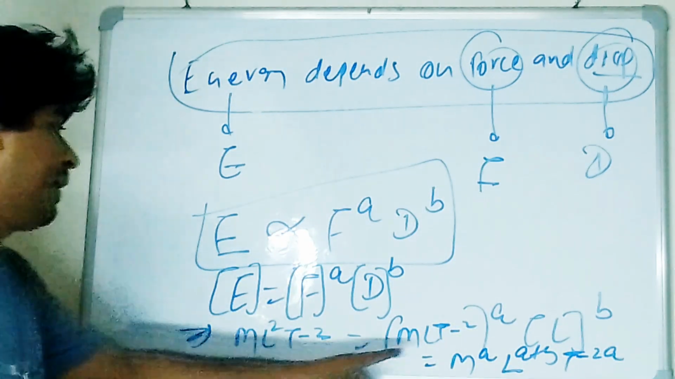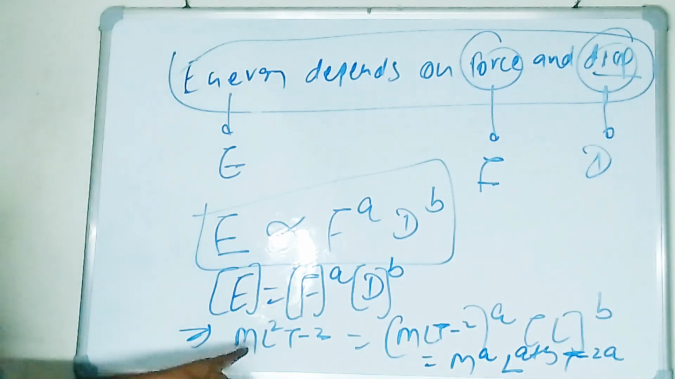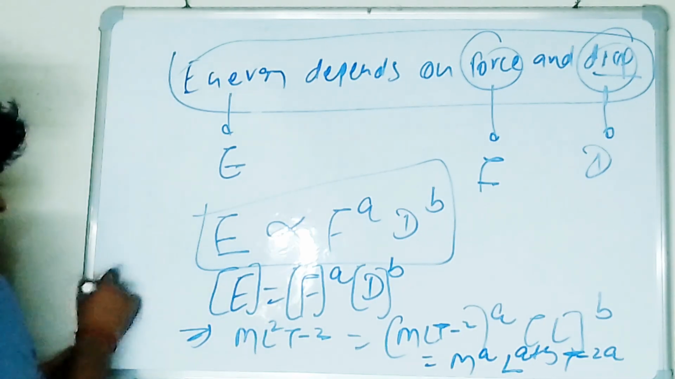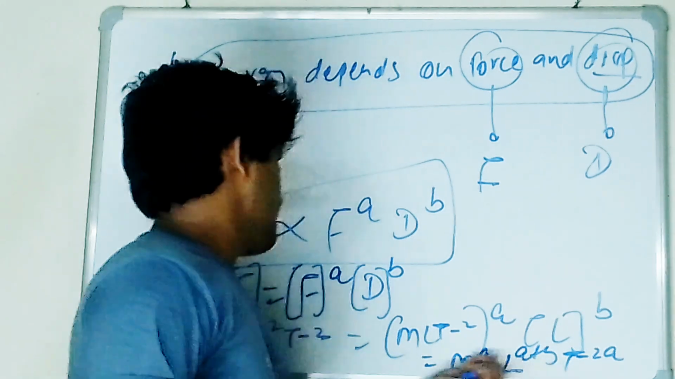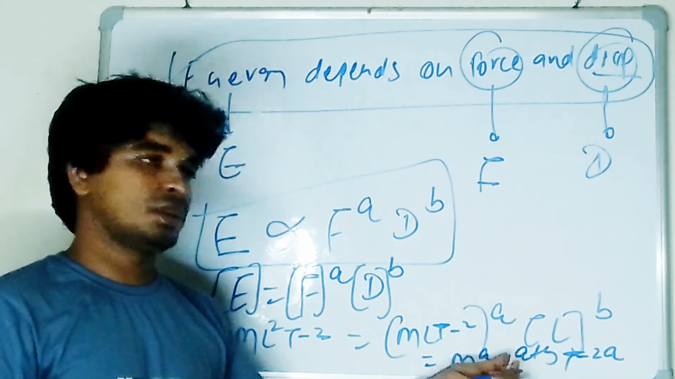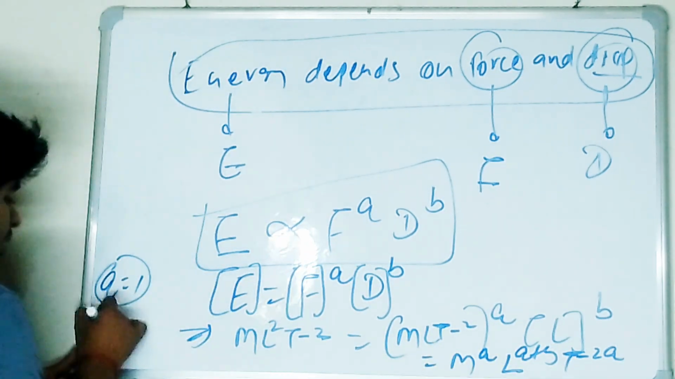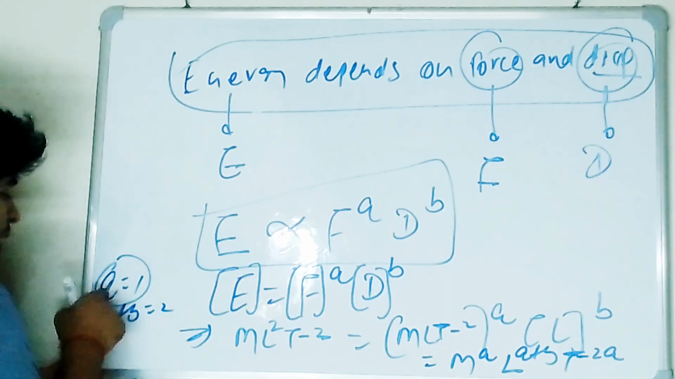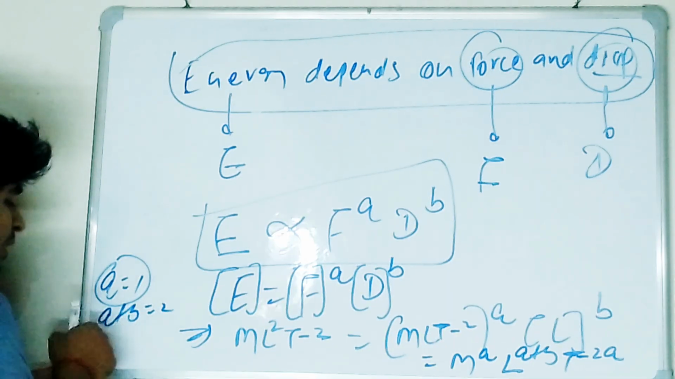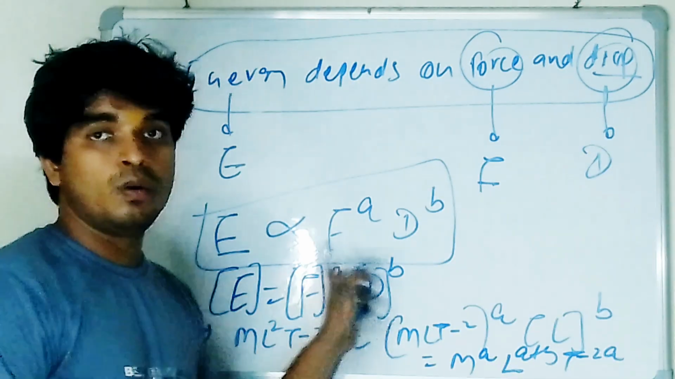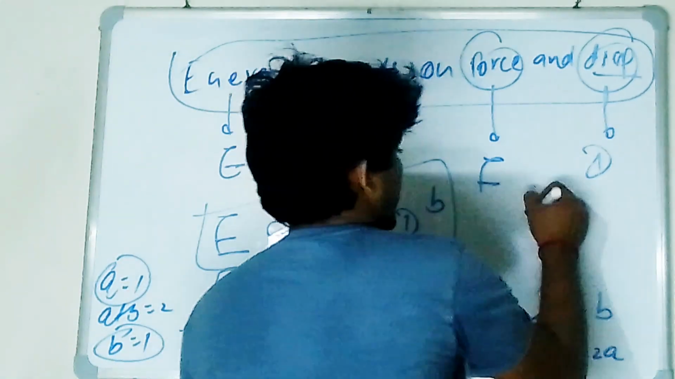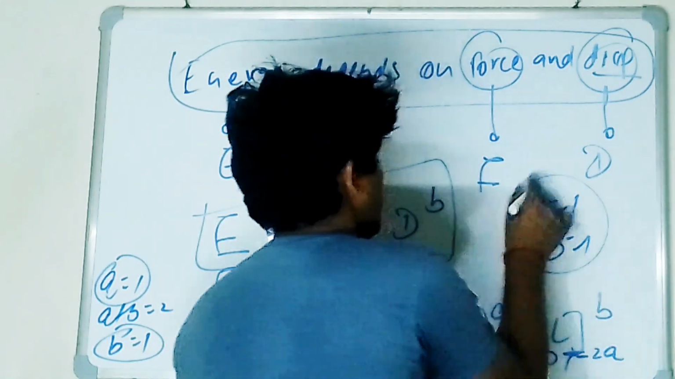From here, M power a is here and M power 1 is here. So a is 1. Is it clear to all of you? a plus b is 2, so you can compare the equation. a is 1 already, so put the value of a as 1. So what's b? b is 1. Basically what I am obtaining is a is 1, b is 1, and I am putting this value over here.